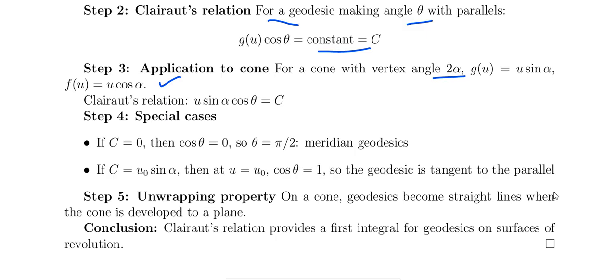Clairaut's relation gives u sin alpha cos theta equals constant. If c equals 0, then cos theta equals 0, theta equals pi by 2, that is the meridian geodesic. If c equals u naught sin alpha, then at u equals u naught, cos theta equals 1, so the geodesic is tangent to the parallel.